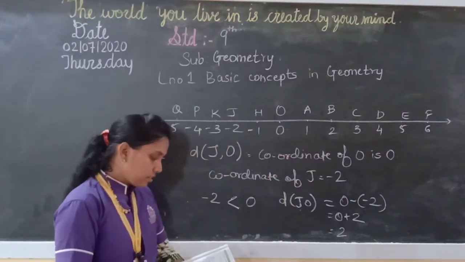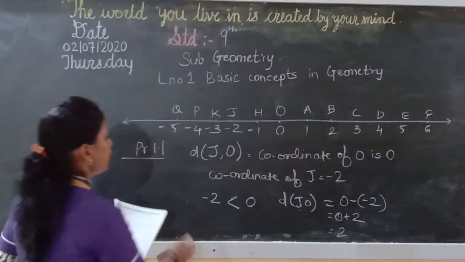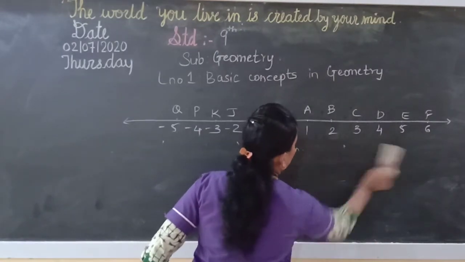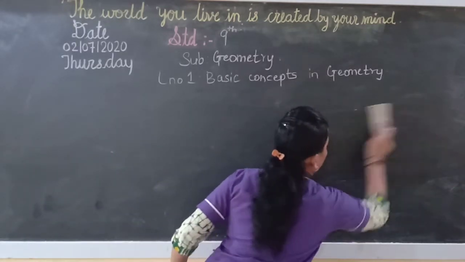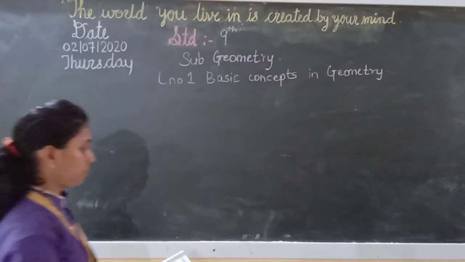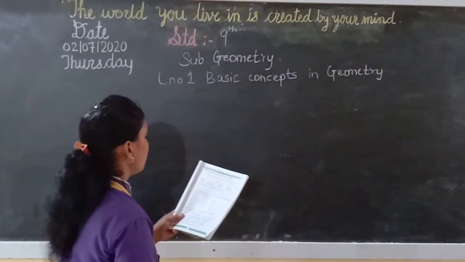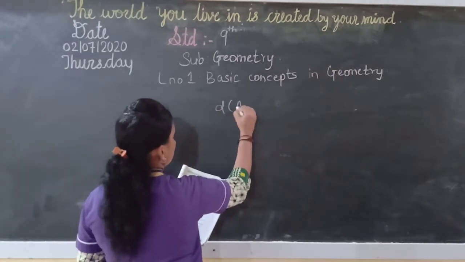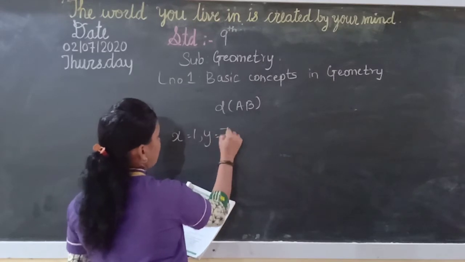Now next, if you see the second question, it is given if the coordinate of A is x and B is y, and x is equal to 1 and y is equal to 7.